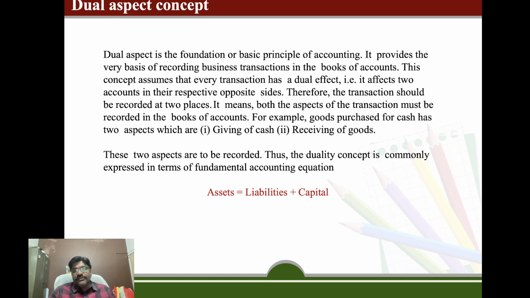In another transaction, like goods purchased from Mr. A, here A is the liability of the business because he is considered as a creditor. So liabilities increase and goods received, so the assets increase. Assets and liabilities both increase, so the accounting equation remains the same.